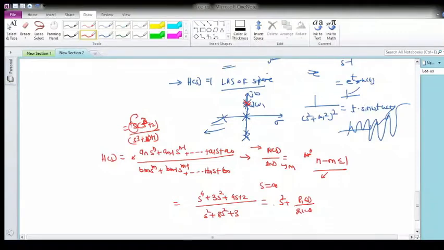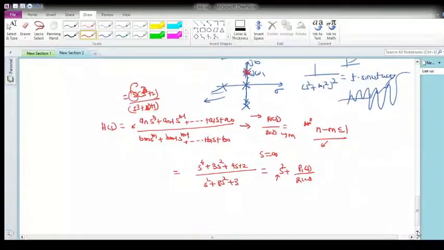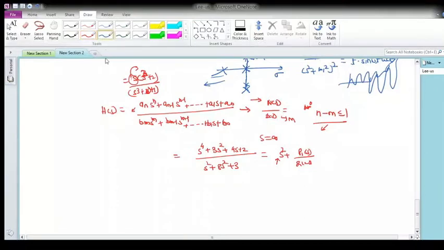Okay, so here what is happening? There are two poles at s equal to infinity. So here, s² means what is the inverse? It will become t², which means unbounded. So the network is not stable in this case. Overall, this second condition is the one by which the network is said to be stable.